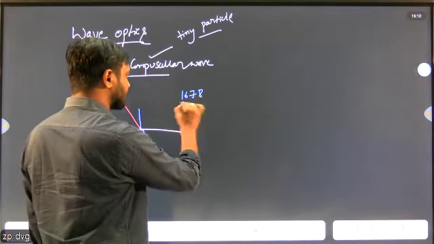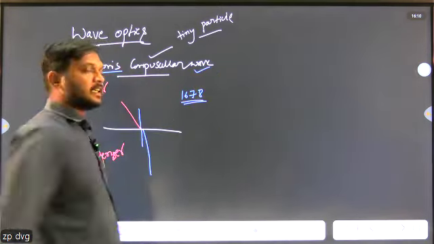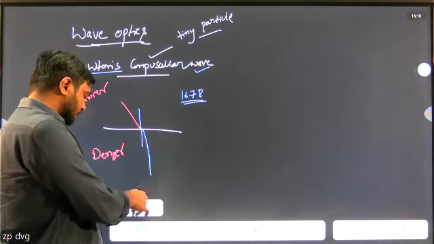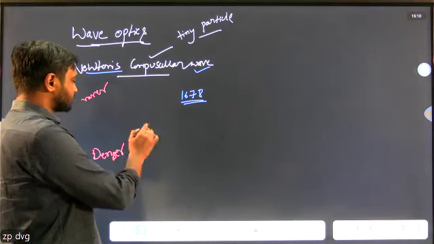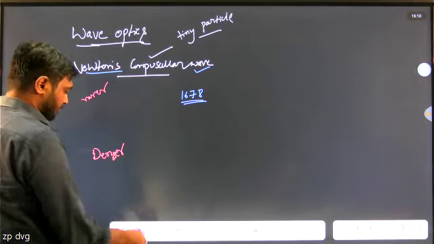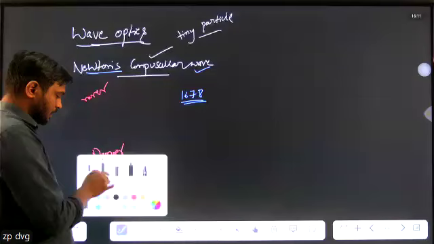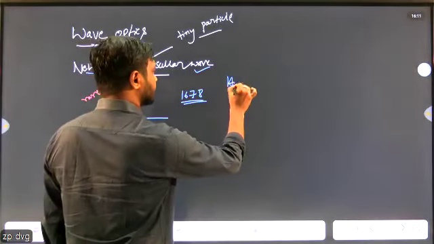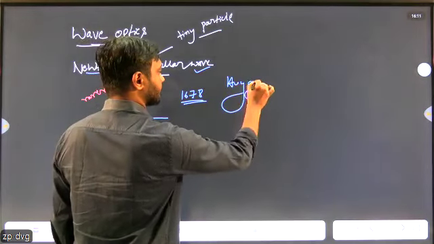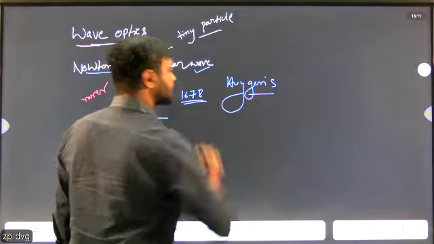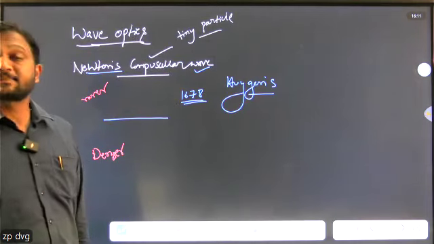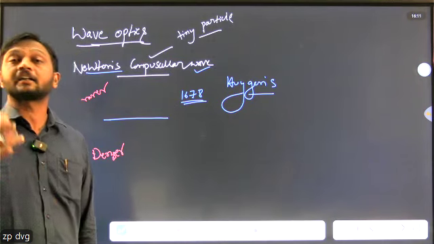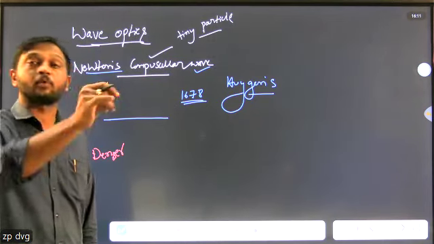Later, in the year 1678, this was contradicted. The Dutch physicist Christian Huygens successfully explained the concept of refraction and reflection when light travels from one medium to another.